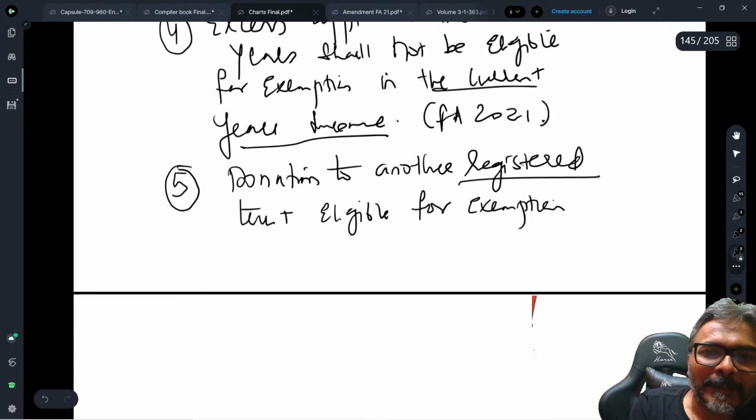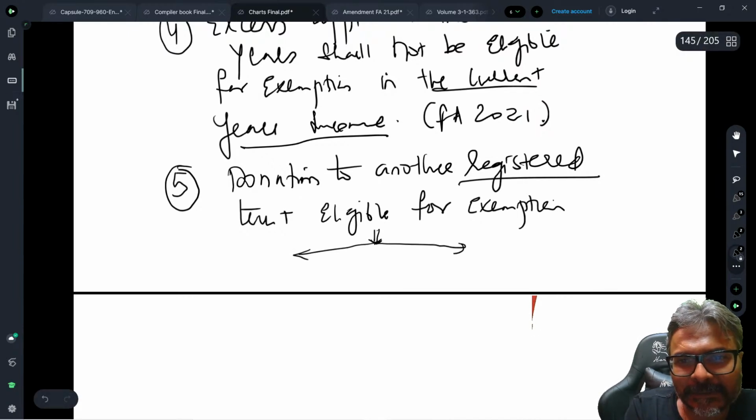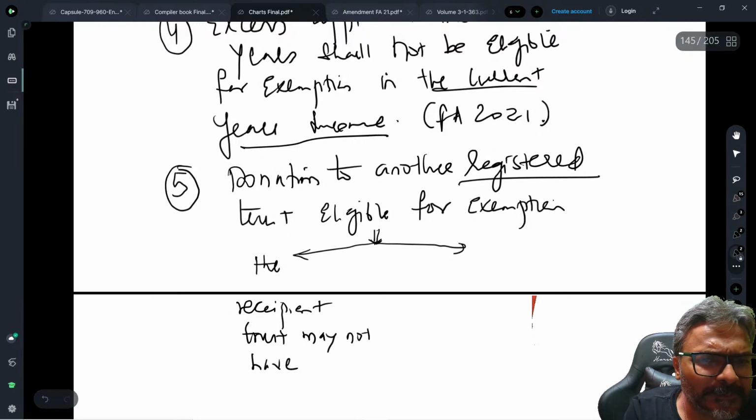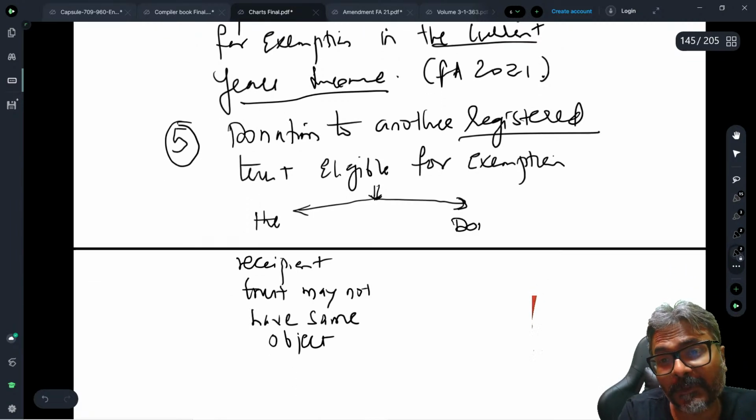Now in this case, students, what is irrelevant and what is relevant? The recipient trust may not have the same object. That is perfectly fine. What is important is that it should be a registered trust. But what is important in this kind of donation question is that the donation should not be for the corpus.